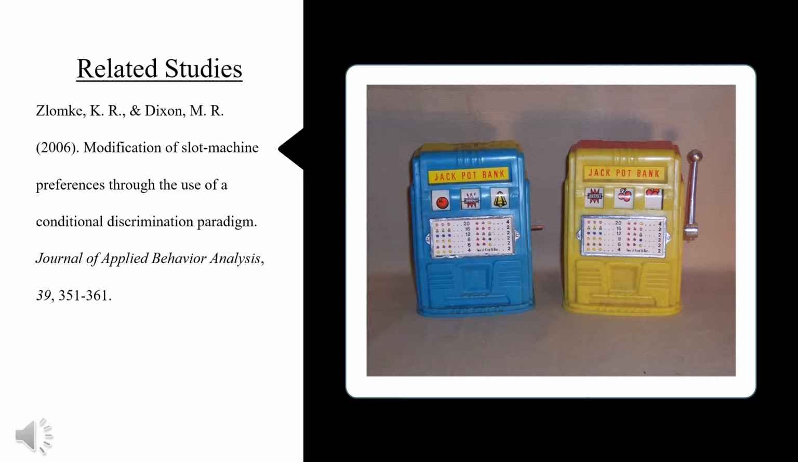Stimuli used for relational training supported varying relational concepts such as ranking, values, and size. Results suggested that a preference for the yellow slot machine over the blue slot machine can be created through transfer of stimulus functions.